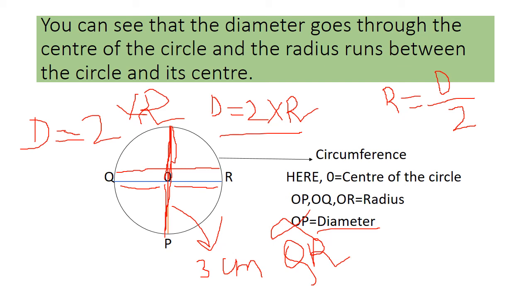If it is 3 centimeter, and I ask you what would be the diameter, so if we extend this line, this entire line would be called the diameter, and the length would be 6 centimeter. The relation between the diameter and the radius we will be discussing in the next video.